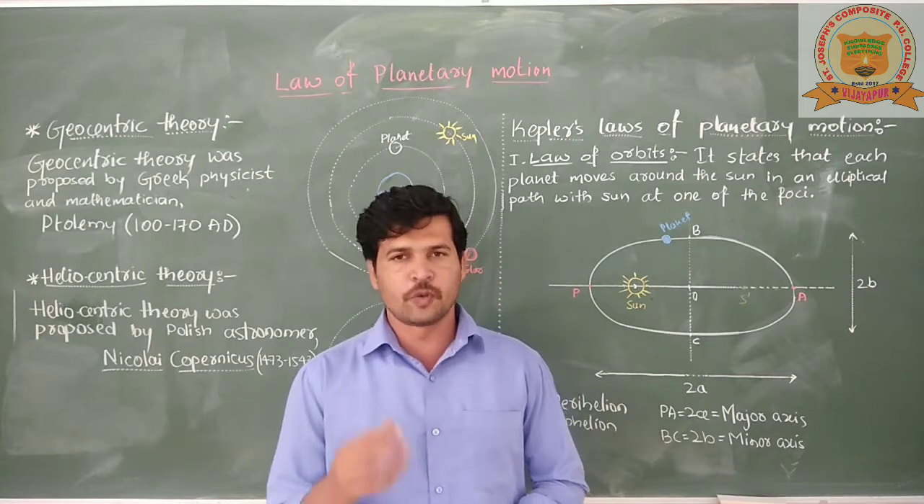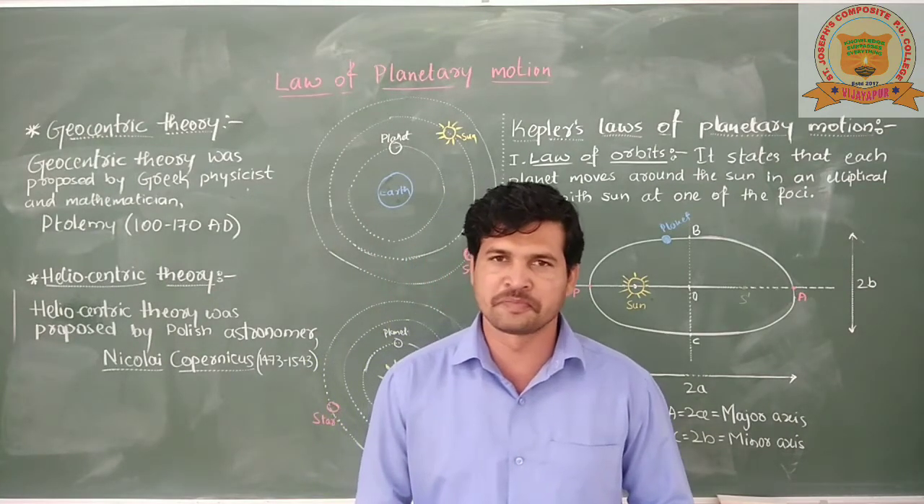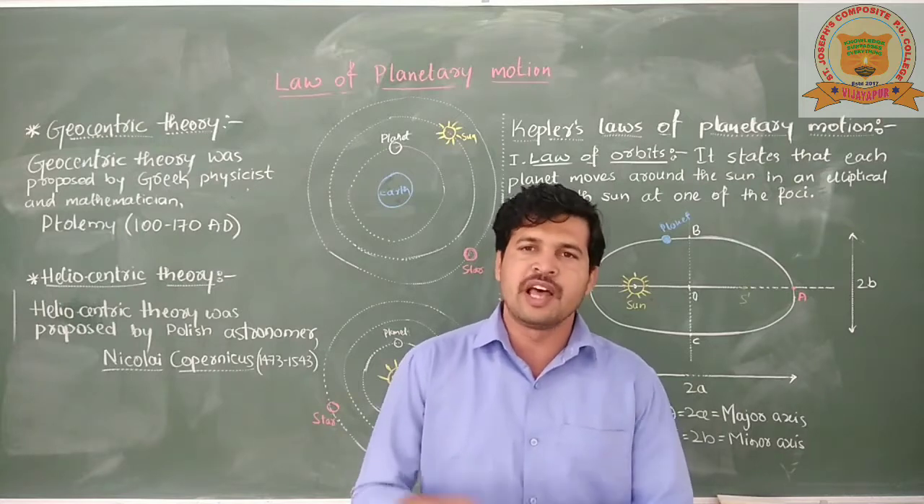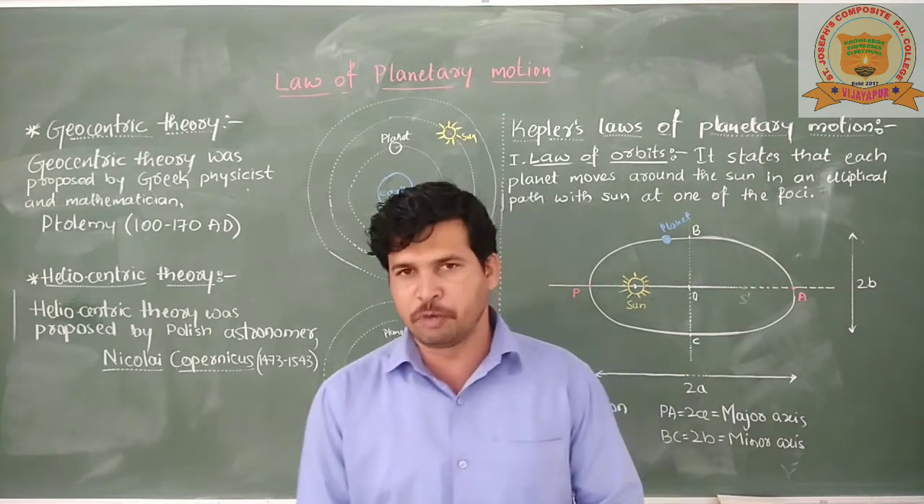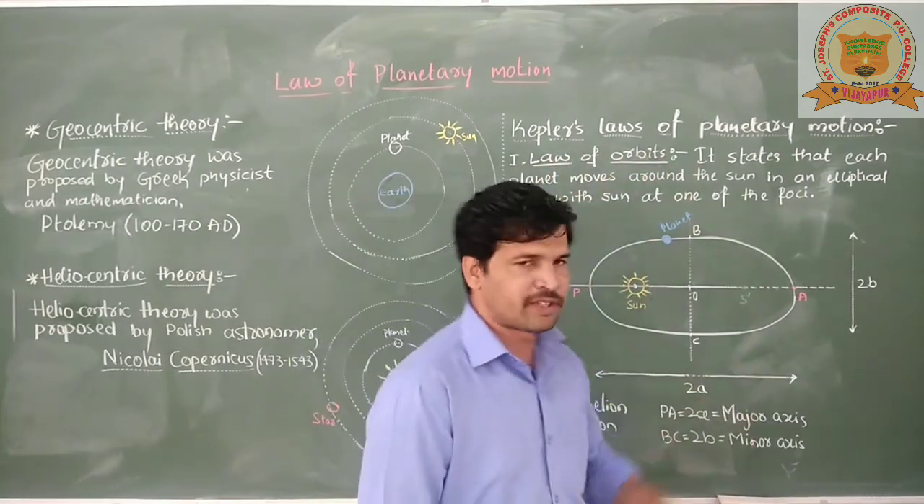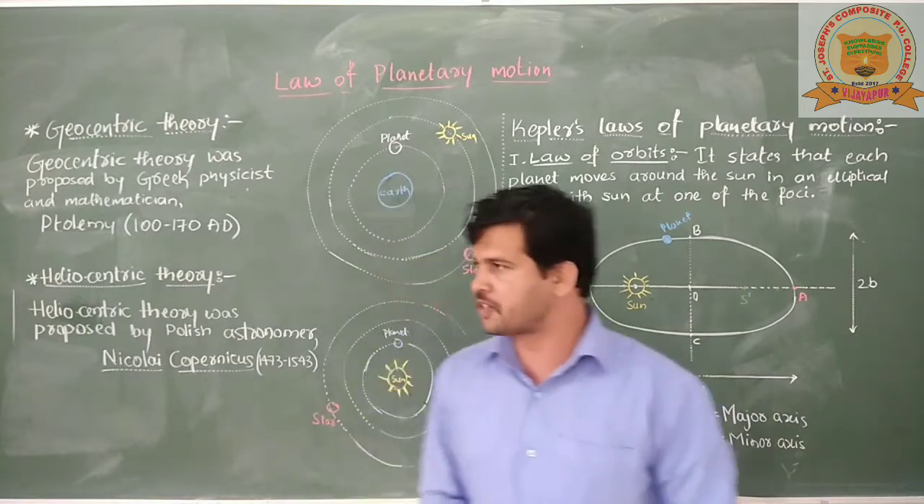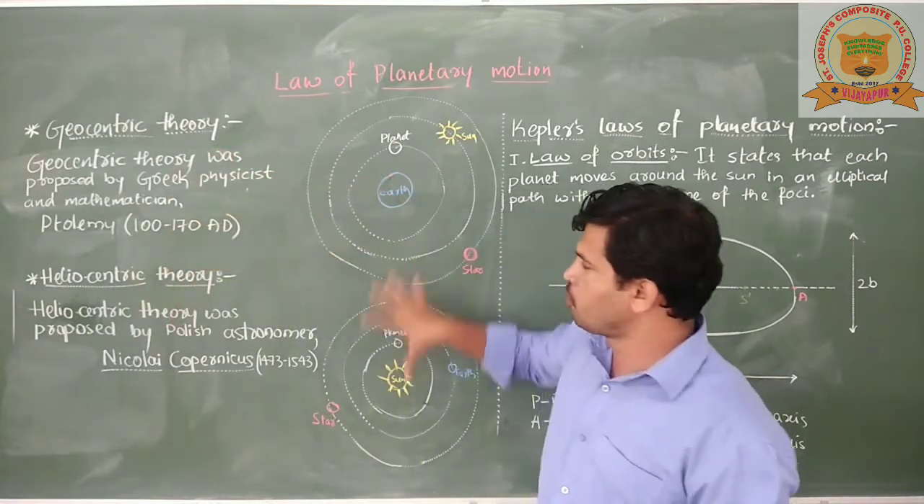In this video, we are going to discuss Johannes Kepler and his three laws of planetary motion. Johannes Kepler was a well-known astronomer in the 16th century who developed three laws of planetary motion. Before we start discussing Kepler's laws of planetary motion, let us know a little bit of history. Before Kepler's laws, there were two theories about planetary motion.